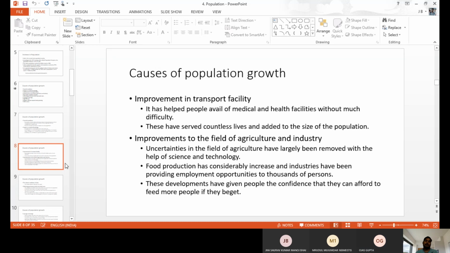Next one, improvement in the field of agriculture as well as industry. As I told you, when people are happy and comfortable and enjoy their life, they will produce more children. The same thing applies to improvement in business, improvement in jobs, and improvement in sectors like agriculture and industry.